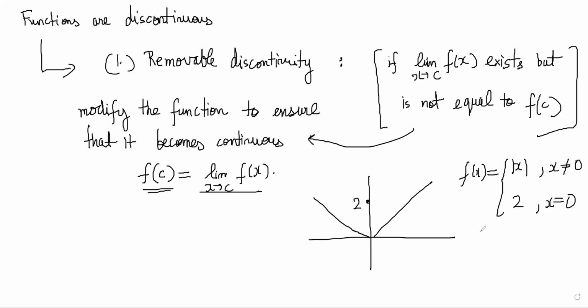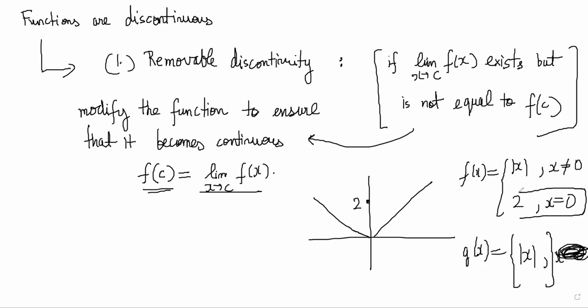So what I can say is I will change the function and create a new function g of x, which is almost the same, but not for all x. At x equal to 0, you have changed the value of the function. This g of x has become a continuous version of f of x. So basically you can remove the discontinuity by changing the function itself. It is weird because ultimately you're changing the function, but you can say that this is a removable discontinuity.